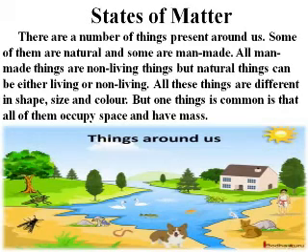But natural things can be either living or non-living. For example, a plant is a living thing, but a mountain or river is a non-living thing. All these things around us are different in shape, size and color. But one common thing is that all the natural things and man-made things occupy space and have mass.